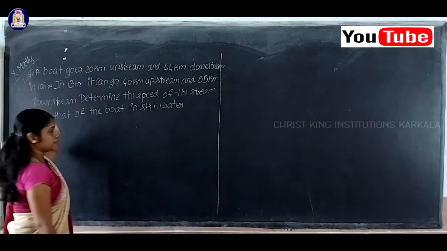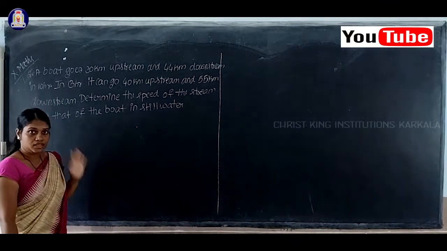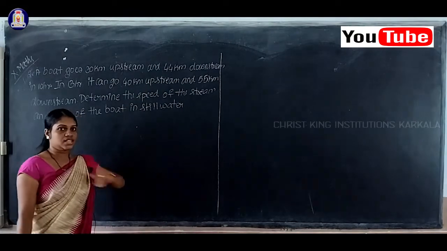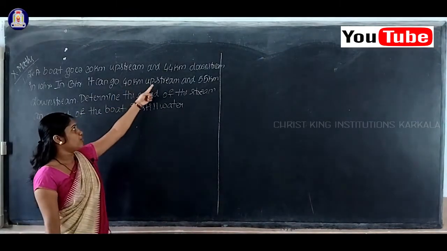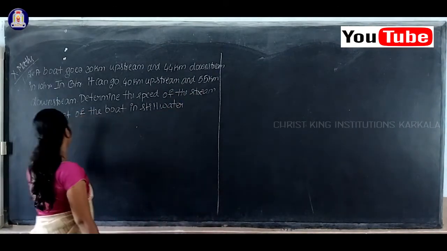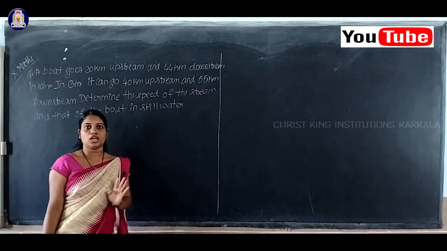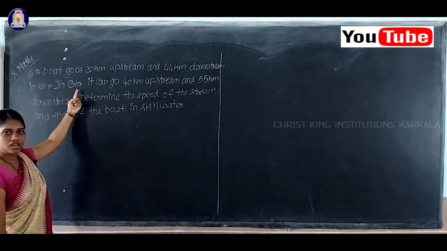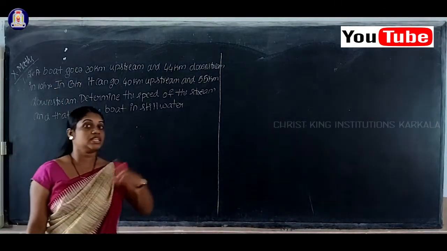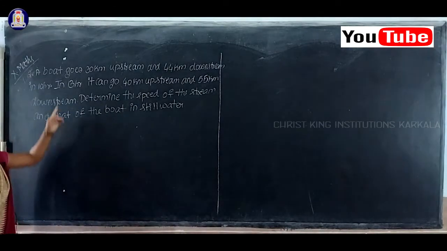So this is the one case. Next case: in 13 hours, it can go 40 kilometer upstream and 55 kilometer downstream. In the second case, the distance for upstream is 40 kilometer, and for downstream it is 55 kilometer. This 13 hours is nothing but the total time for the downstream and upstream in the second case.